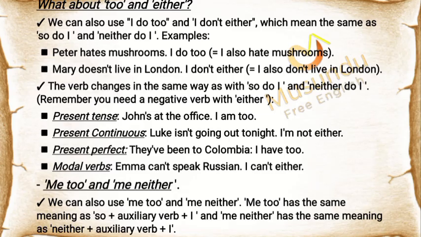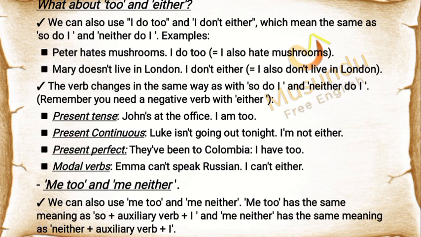Present tense: John's at the office. I am too. Present continuous: Luke isn't going out tonight. I'm not either. Present perfect: they've been to Columbia. I have too. Modal verbs: Emma can't speak Russian. I can't either.